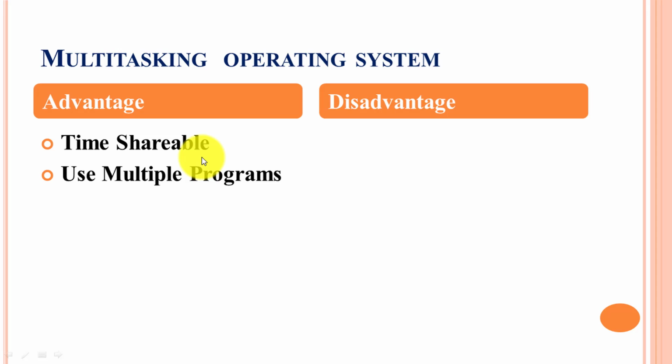Now let's understand the disadvantages of a multitasking operating system. The first disadvantage is memory boundation. What is memory boundation? Due to multiple programs running at the same time, memory gets more load while executing multiple programs. That is the memory boundation.